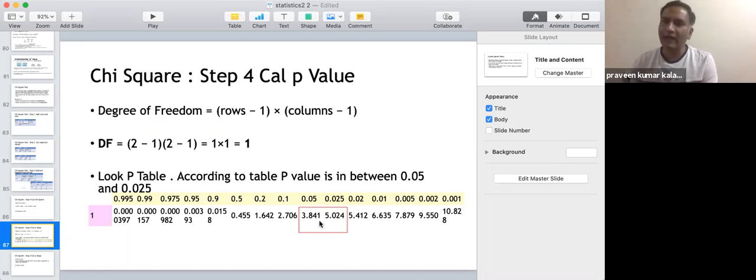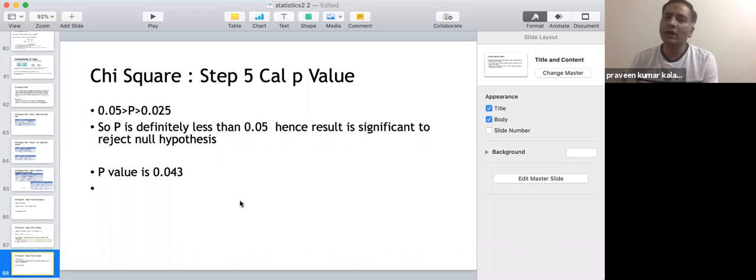You know that your value is in between 0.05 and 0.025. That you can definitely say. And that is enough for you to make the conclusion. You can say that, okay, yes, my p-value is in between these two. That means I can definitely say that my result is significant and I can reject the null hypothesis. Okay.